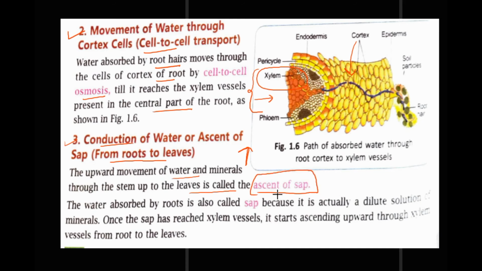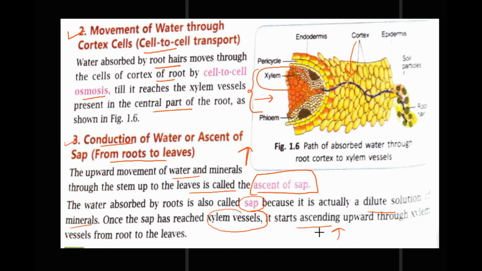As I have told you earlier, the water absorbed by the root is also called sap because it is actually a dilute solution of minerals, right? So it is also called a sap. When this sap reaches xylem vessels, it starts ascending upward.